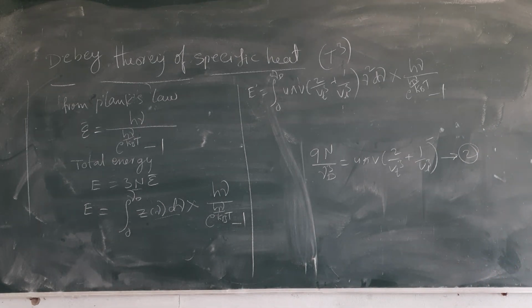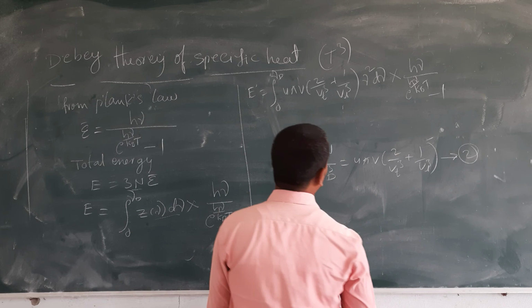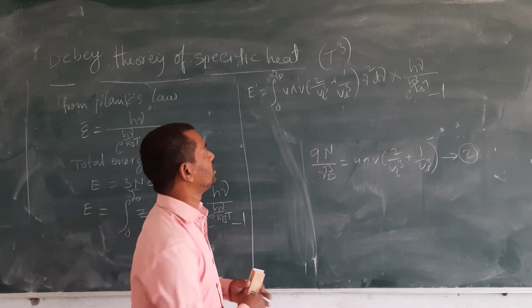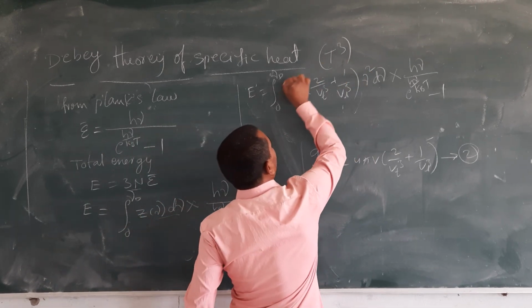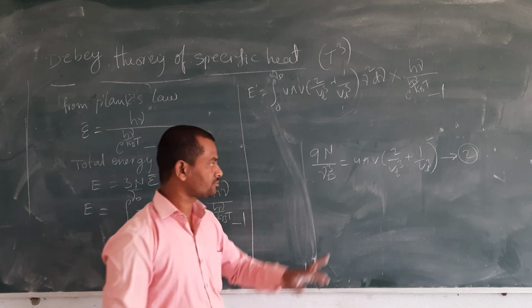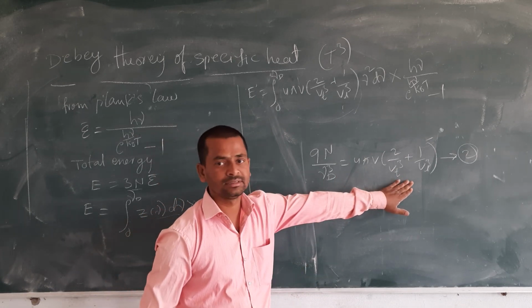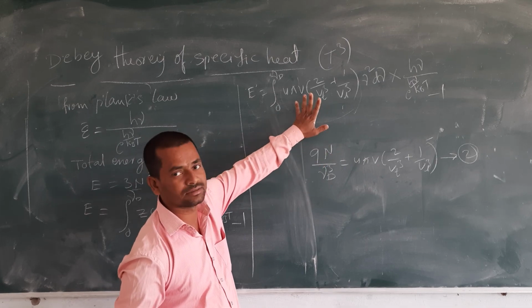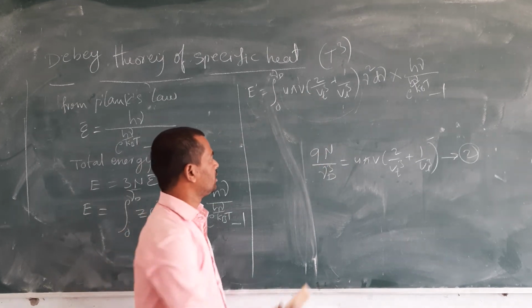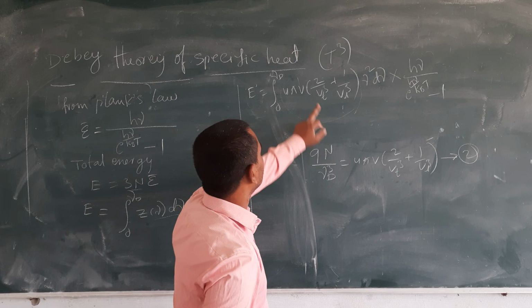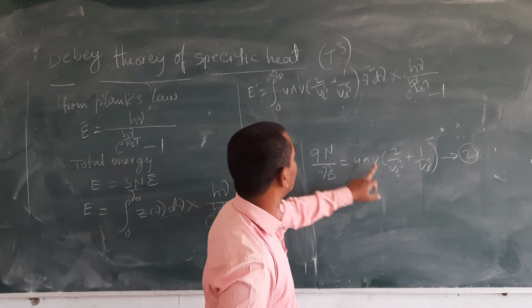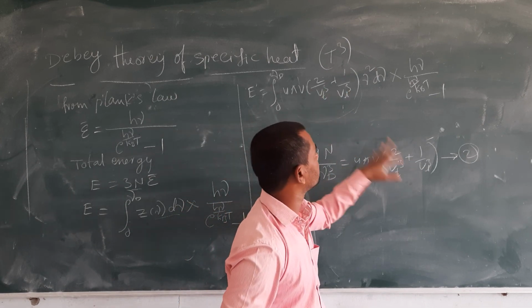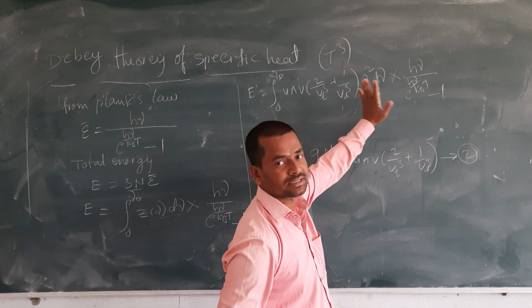Now, we already know the formula of this, so substitute its value. Now see, 9n by nu D cube we have to substitute here. Why? Because 4 pi V and this bracket, keep it aside.